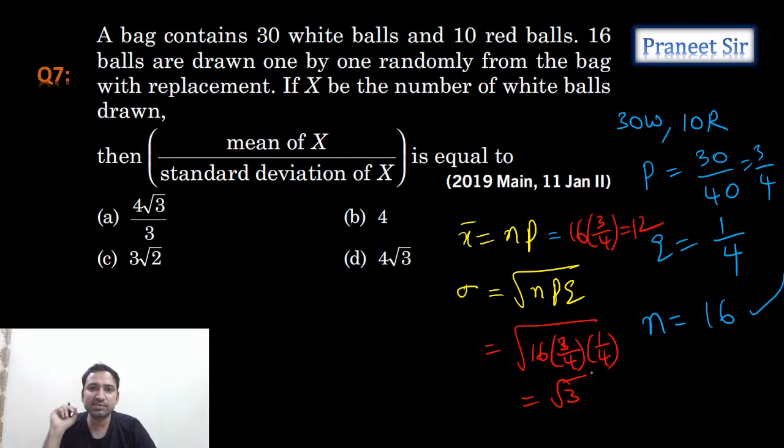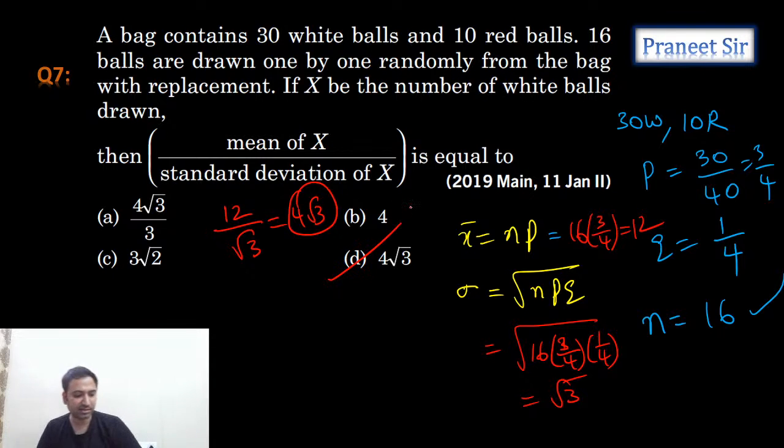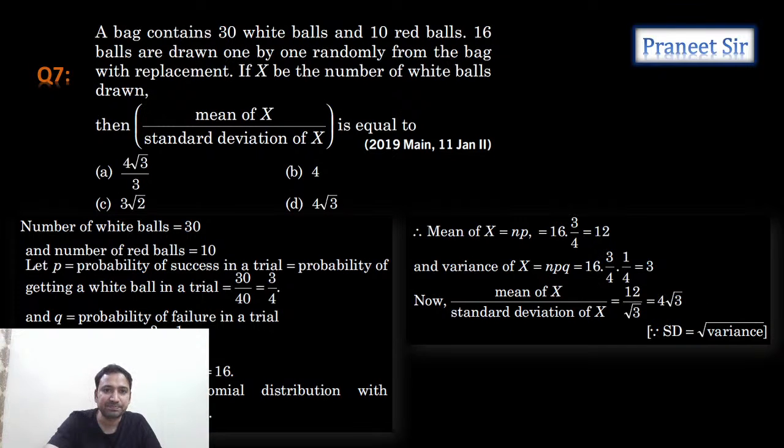Yes. So now what he is asking is mean by standard deviation. Let's calculate it now. Mean is how much? x bar, that is 12. And what is the standard deviation? Root 3. So 12 by root 3, which is 4 root 3. So 4 root 3 is the answer. Correct. So the fourth option is the answer, guys. We just calculated the mean and standard deviation. For a binomial random variate, the mean formula is np, the variance formula is npq, but he is asking for standard deviation. Standard deviation sigma is equal to the square root of npq. Okay, right, next one.